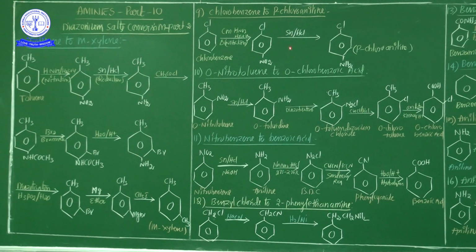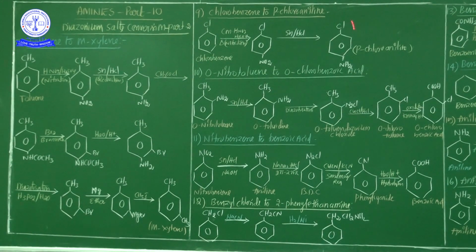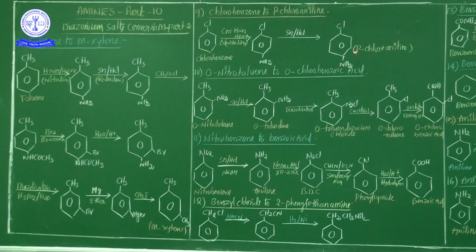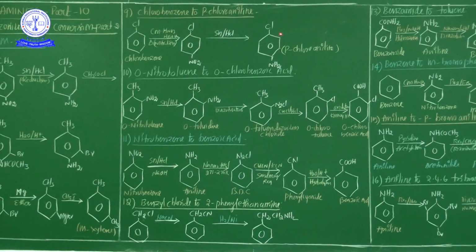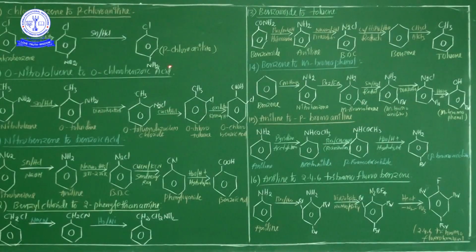This is a reduction process. Which one is reduction? Already I said it a number of times. Oxygen is removed from the nitro group. Hence an aniline group along with chlorine. So this compound name is, 1, 2, 3, 4: 4-chloroaniline, or another name is parachloroaniline.